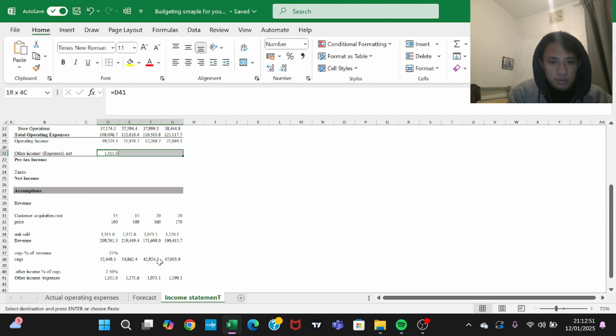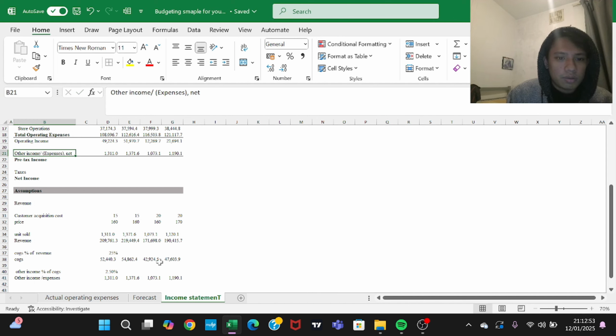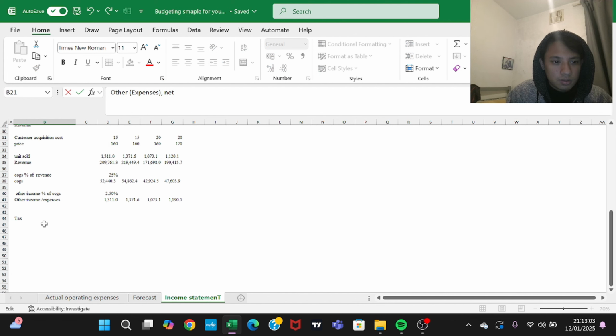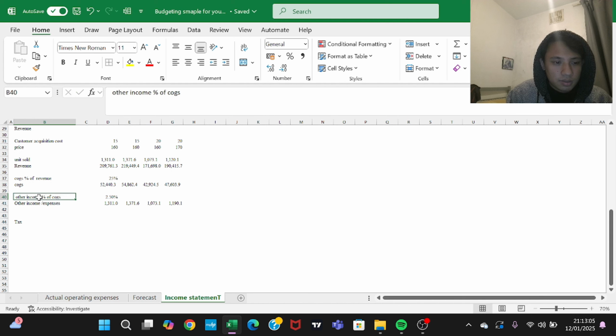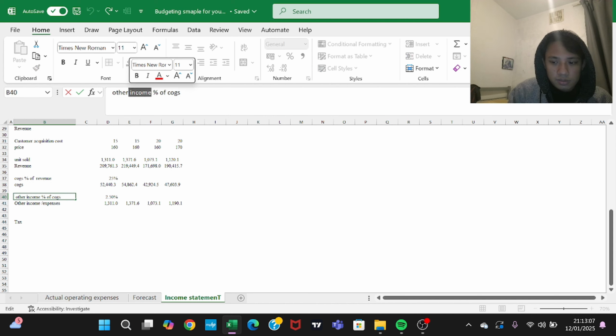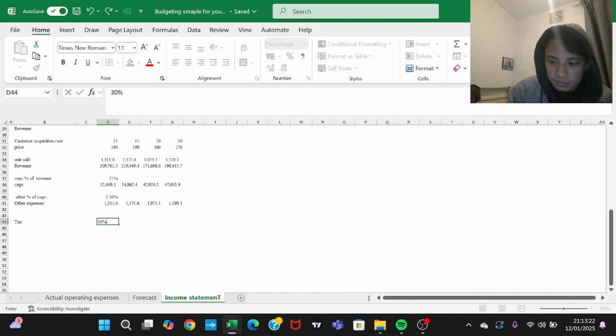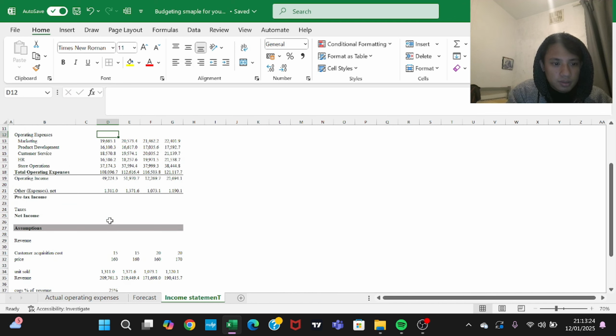Control C. So let's keep this as operating expenses only. Operating expenses and tax.